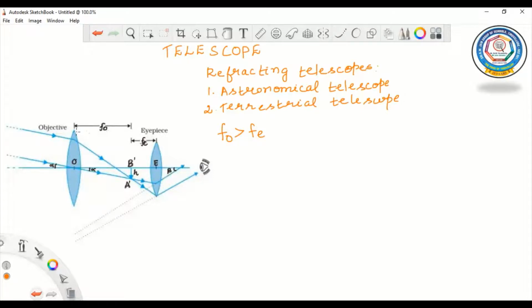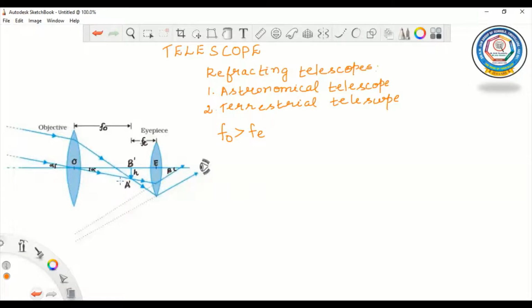Look at this. This is your objective lens and this is the point where this image is formed. So A dash B dash is the image of the object that is formed due to this objective lens. The eyepiece magnifies this image, producing a final inverted image.